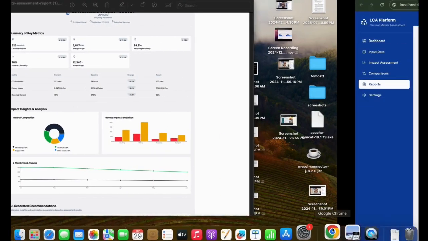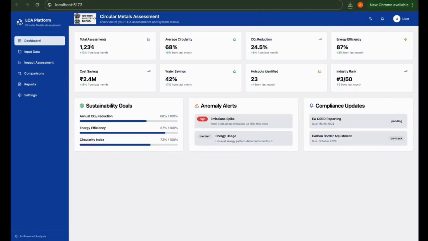Now comes the dashboard section of our model, which will give you the sustainability goals, anomaly alerts, compliance updates, and various other parameters to give you the overall assessment of what our AI-driven LCA is doing.